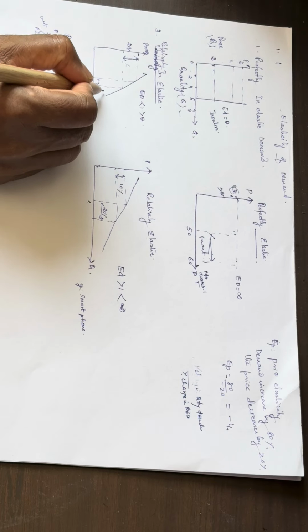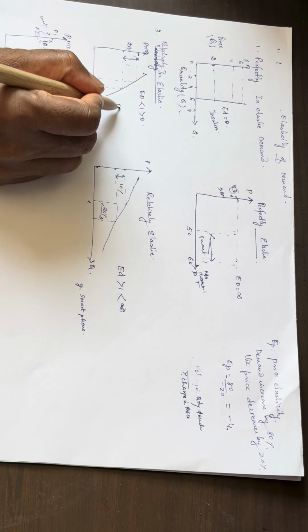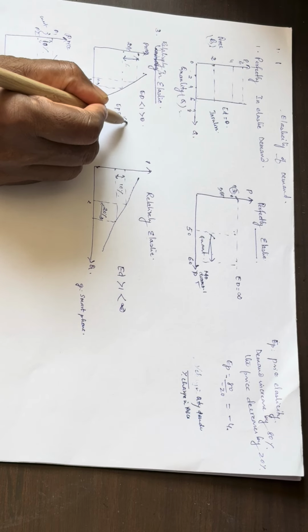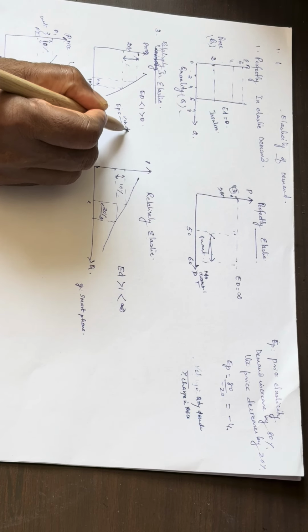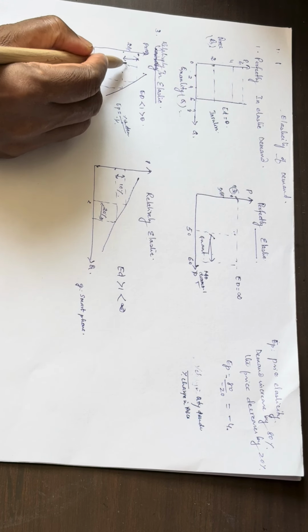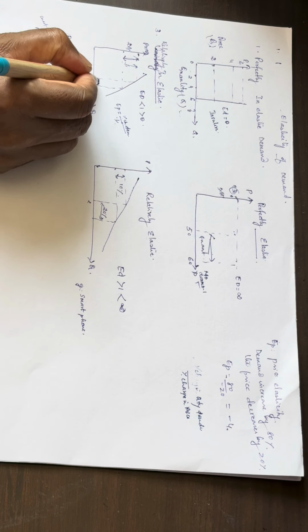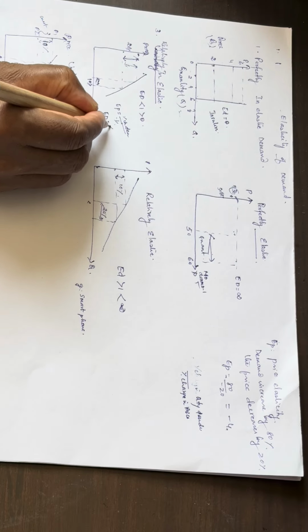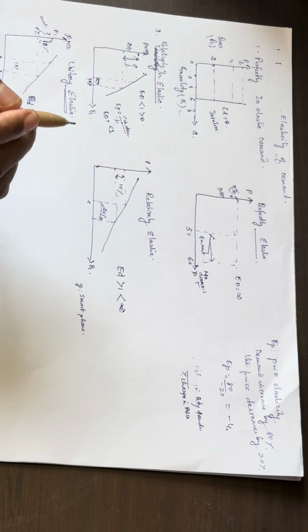Now again, we have seen that elasticity of demand is equal to percentage change in demand divided by percentage change in price. See, the percentage change in price is huge but the change in demand is less. So the ED value, elasticity of demand, will always be less than 1.